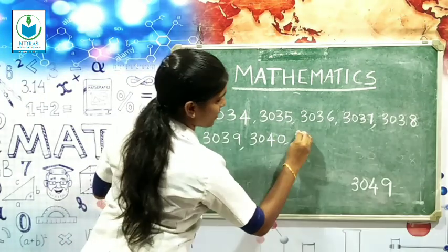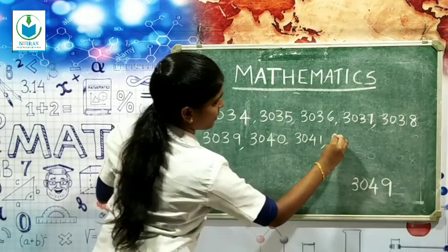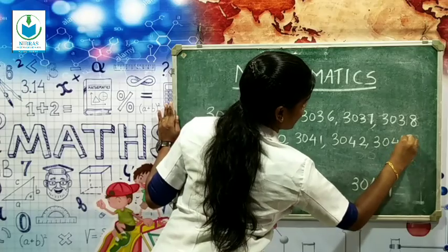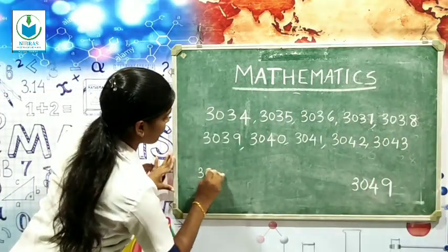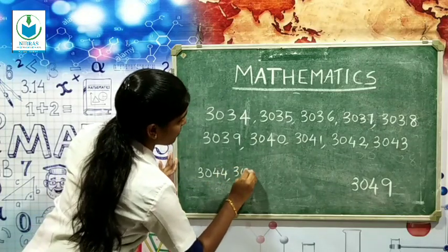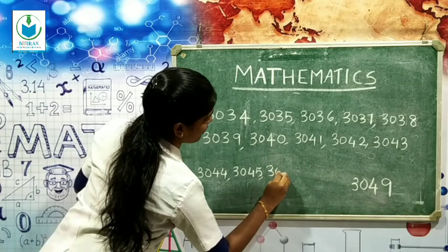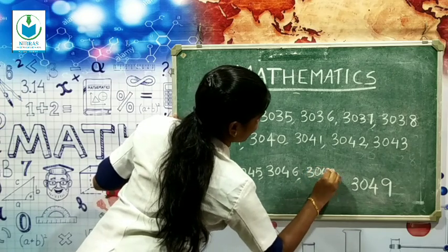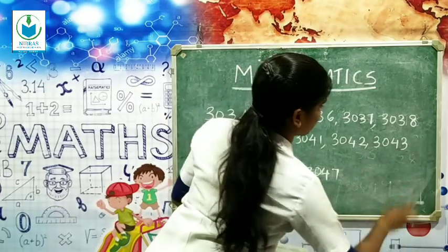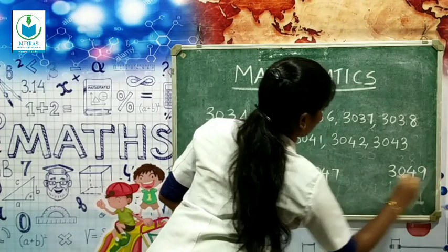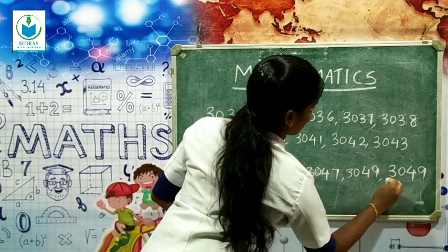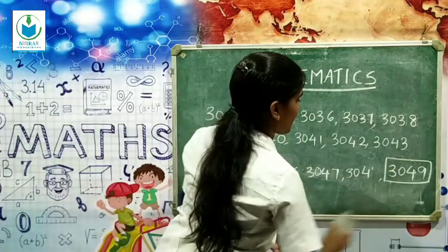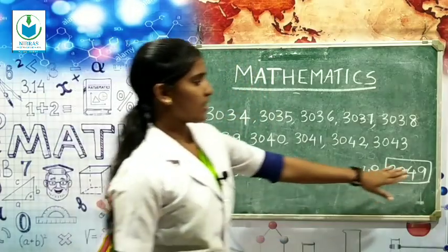3040, 3041, then 3042, then 3043, 3044, 3045, 3046, 3047, then 3048, and the last one 3049.